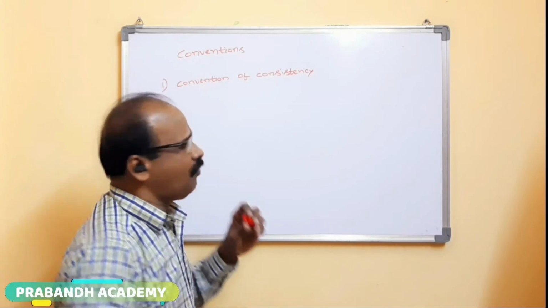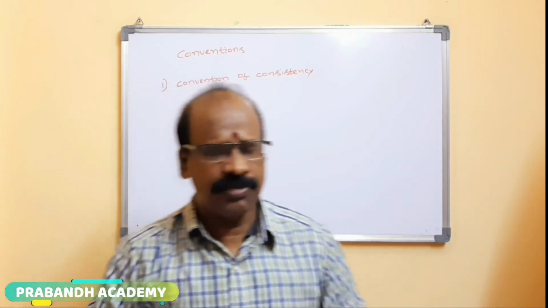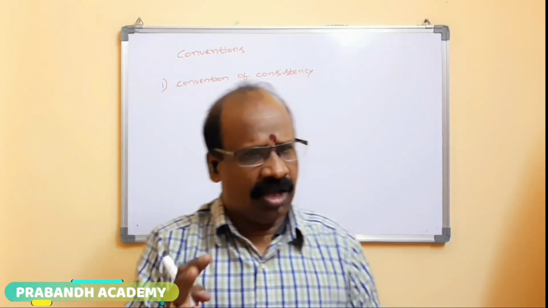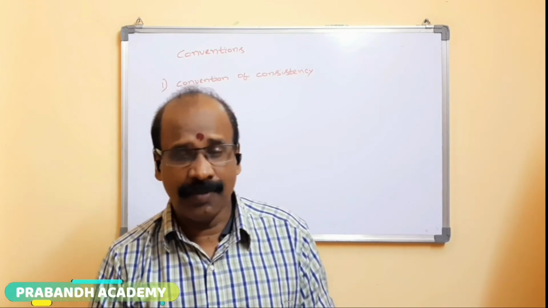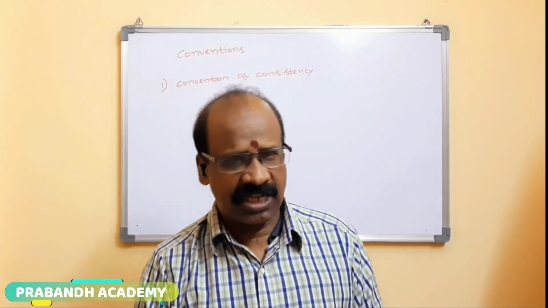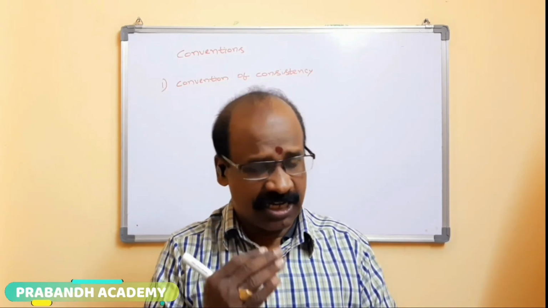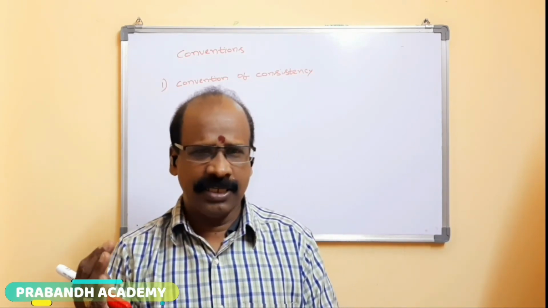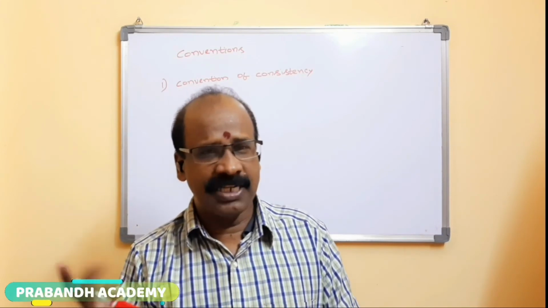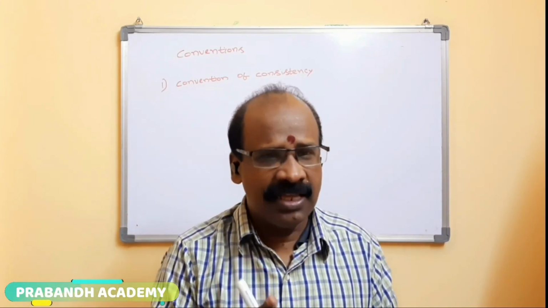Consistency means we are running the business, and in future also we run the business. That is called one of the conventions in accounting conventions. Consistency means we run the business, and in future also we are doing the business. Based on that only we prepare the accounts.